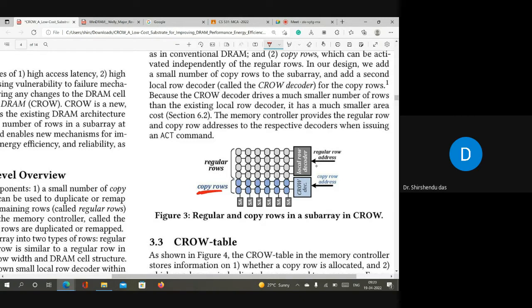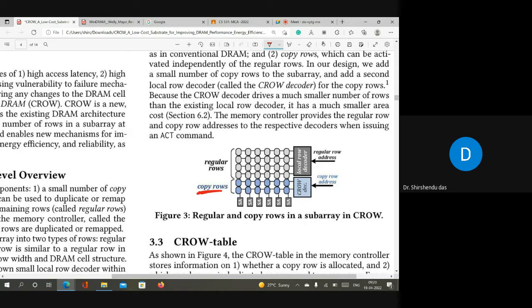That decoder will be used only for regular rows. And there will be a separate decoder, called the CROW decoder, which will be used for copy rows. So there are two parts: regular rows and copy rows. I hope this part is clear. There are two separate decoders, one for regular rows and one for copy rows. Okay, now